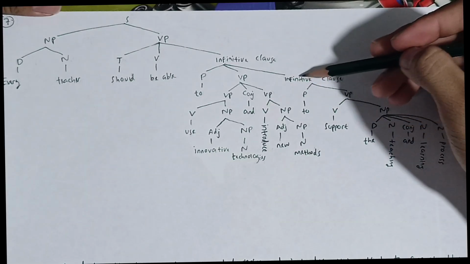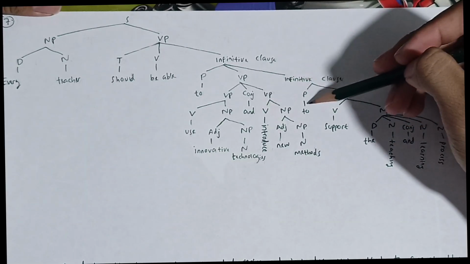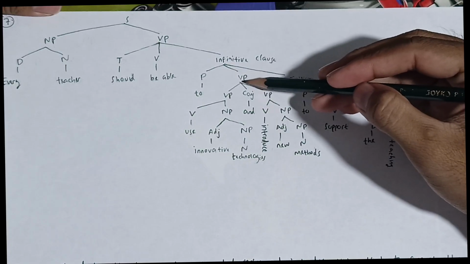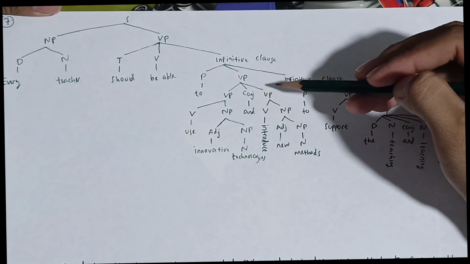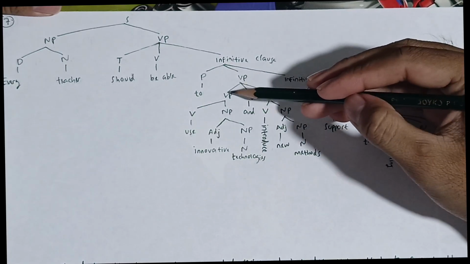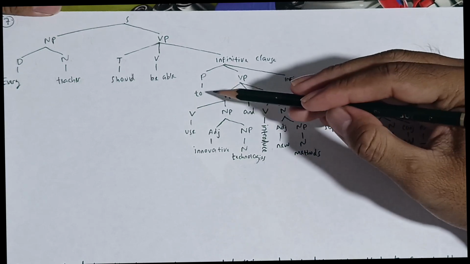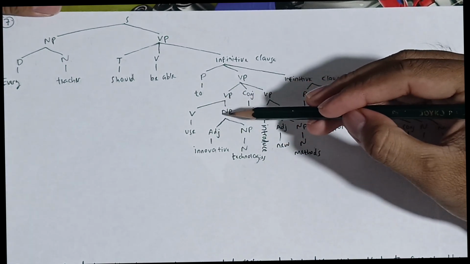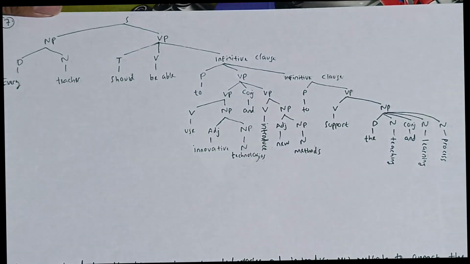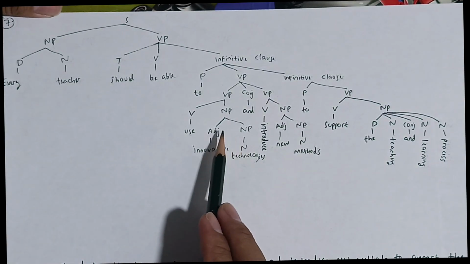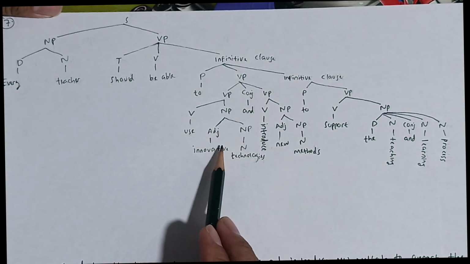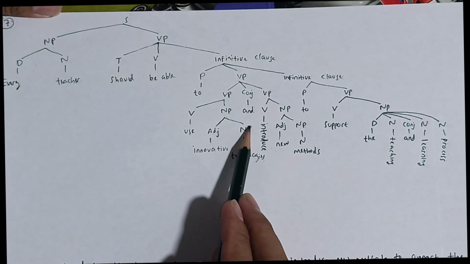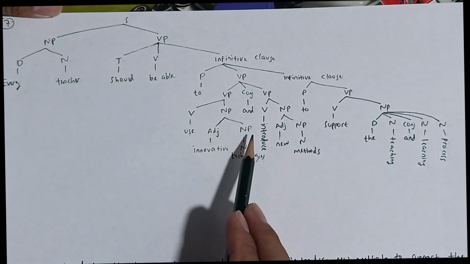So this infinitive clause connects this verb of this verb phrase, and then this verb phrase is formed by verb phrase, conjunction, and verb phrase. So there are 2 verb phrases. The first one is formed by verb and noun phrase. The verb is use and the noun phrase is formed by adjective and noun phrase. The adjective is innovative and the adjective describes the noun phrase. So the noun phrase becomes the main.